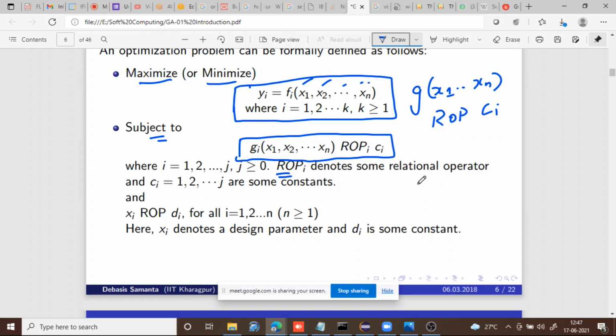So what are relational operators? Could someone say? You can also type in the chat. What are the relational operators? In any programming language, which operators are called relational operators?